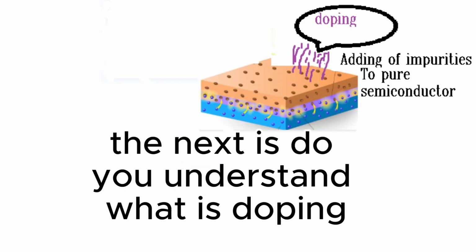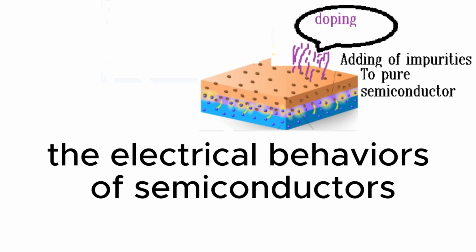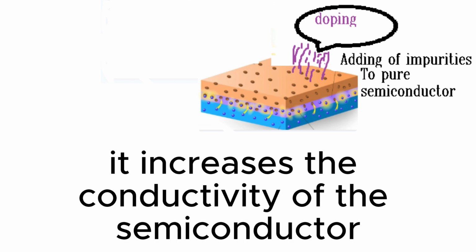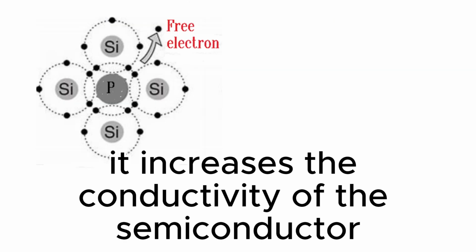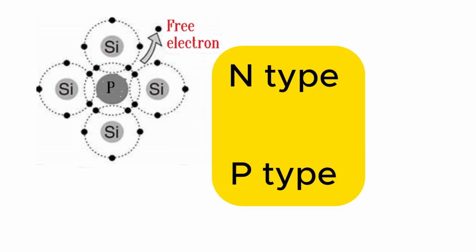The next is, do you understand what doping is? Doping means intentionally adding impurity to pure semiconductors. This changes the electrical behavior of the semiconductor. That means if we dope the semiconductor, it increases its conductivity. By doping, we can create 2 types of semiconductor, N-type and P-type.